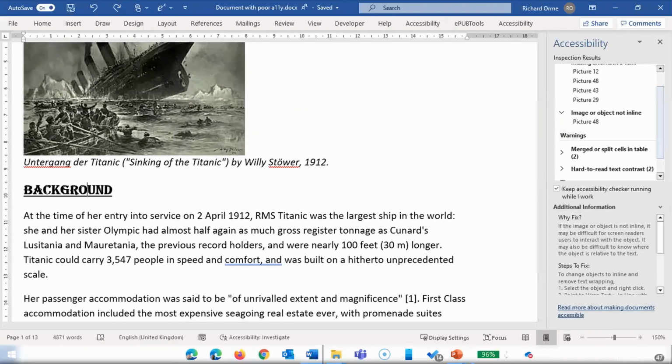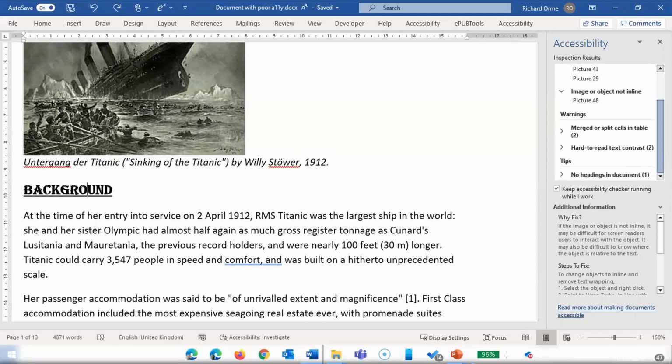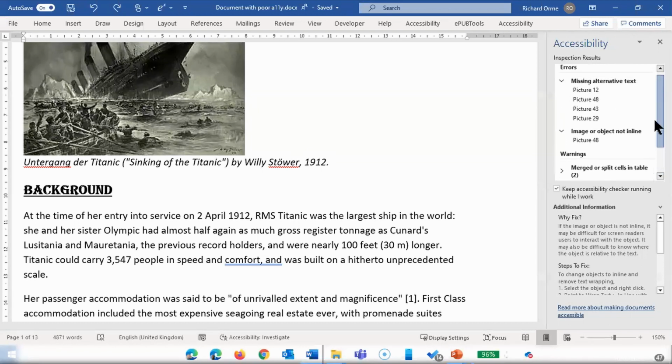And you will have the inspection results on the right-hand side. And you will see errors and warnings. Fix all the errors and check the warnings, and if you have to correct them, fix them. So let's now have a look at the list of errors. One of the very common errors is missing alternative text.